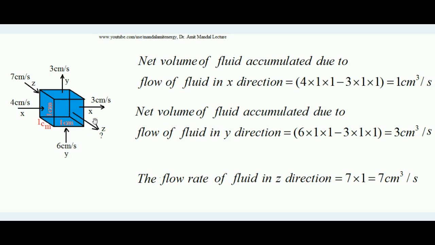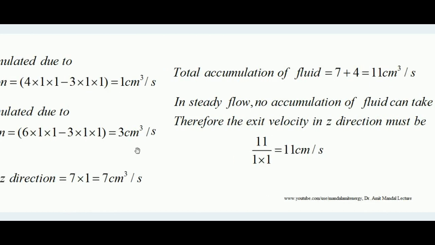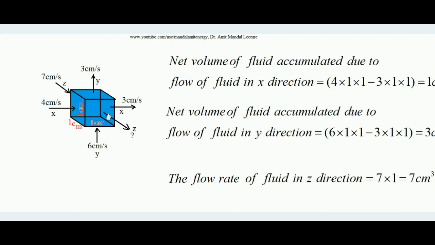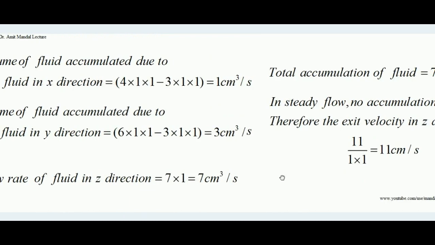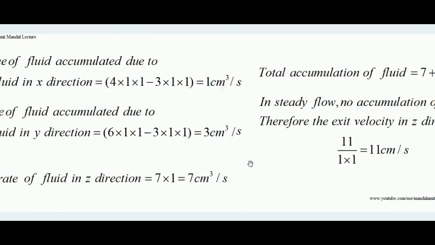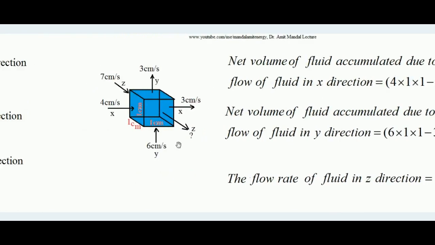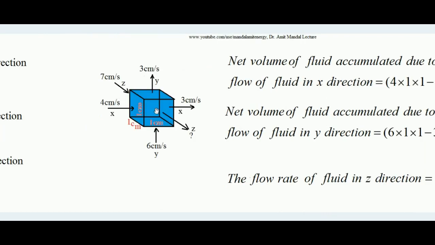So it means what? That whatever accumulation is happening inside due to all these movements of fluids must come out with the same rate in z direction. So to balance this, the accumulation rate is 11 centimeter cube per second. So 11 centimeter cube per second will come out in z direction. The volume flow rate upon the area of cross section will give the velocity. So the fluid will come out in z direction with 11 centimeter per second. Then only that rule will remain intact, that the amount of fluid going inside per second is equal to the net amount of fluid coming out per second, otherwise not.